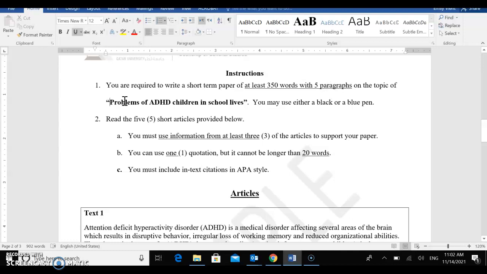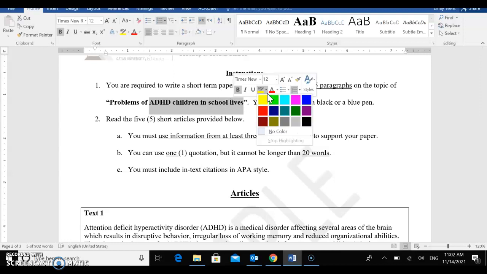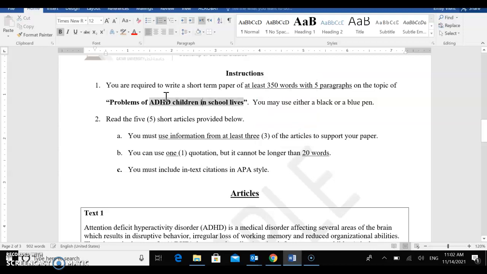Now let's talk a little bit about the topic. This is similar to what you'll see on the final exam. You'll have a topic. The topic in this case is ADHD children in school lives. If you don't know what ADHD is, it's attention deficit disorder. This is a type of mental disorder that children have, that they cannot focus in school especially. So you will have a topic here.